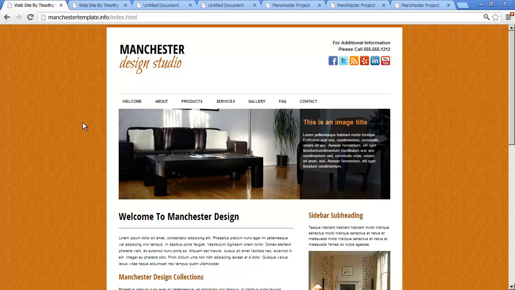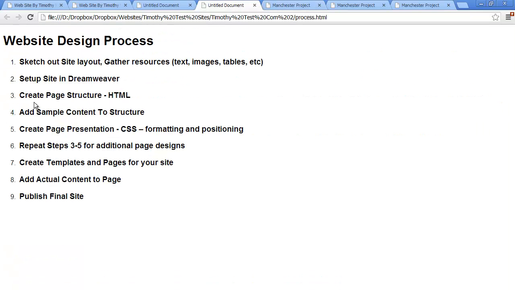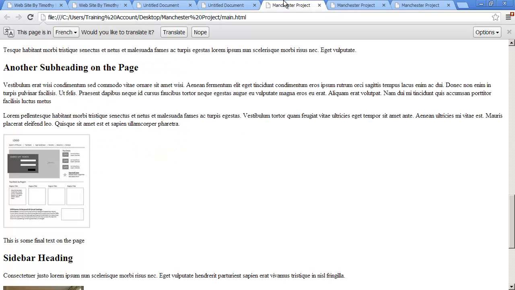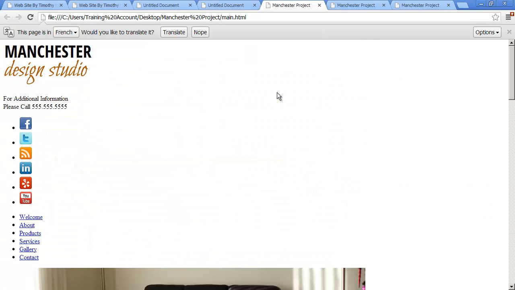And at this point, it shouldn't look anything like this, because you'll remember our process that we're going through. Step 3 was to create the HTML structure. Step 4 was to add the sample content to the structure. And the next step that we're going to work on is to create the page presentation, the CSS, all the formatting and positioning. This should be exactly how your page should look at this point.